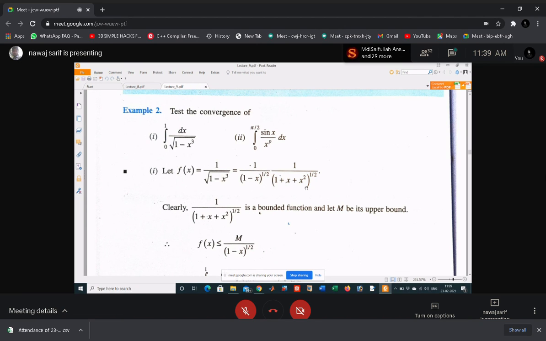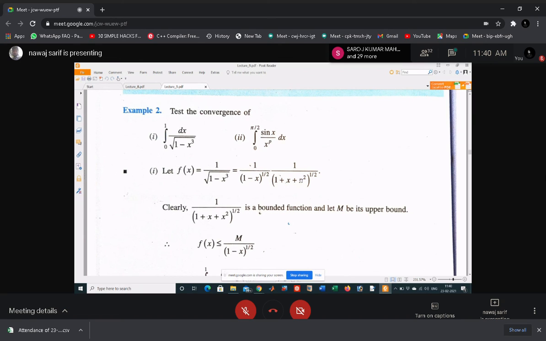So you can say that this is the bound of this function. Just assume that capital M is the upper bound of this function. Then you can write fx as less than or equal to M by this function, because the multiplication of these two functions together gives you fx.